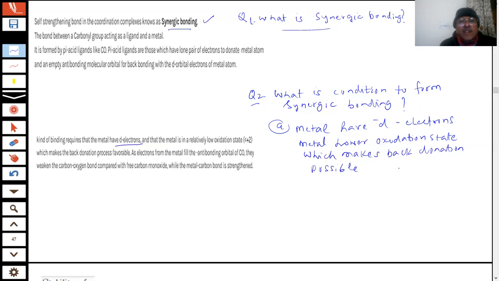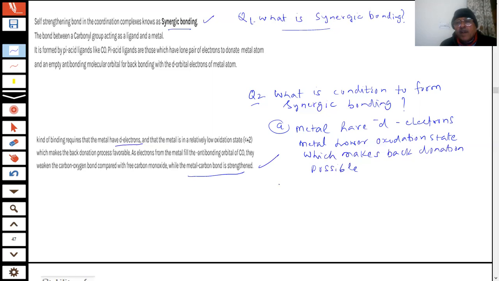As electrons from the metal fill the anti-bonding orbital of CO, they weaken the carbon-oxygen bond compared to free carbon monoxide. The metal-carbon bond is strengthened. This is the important point. What is the consequence of synergic bonding?